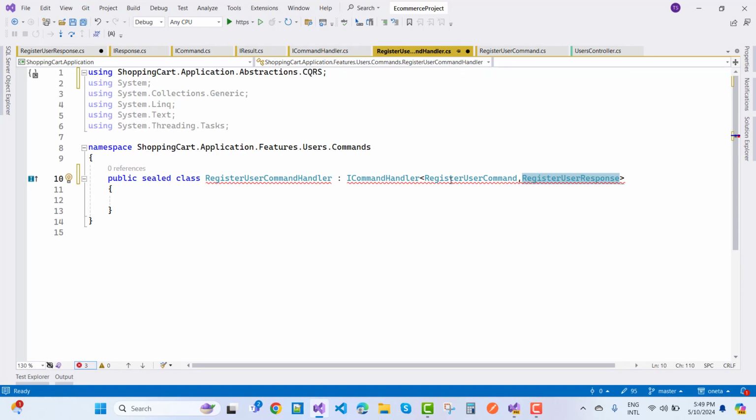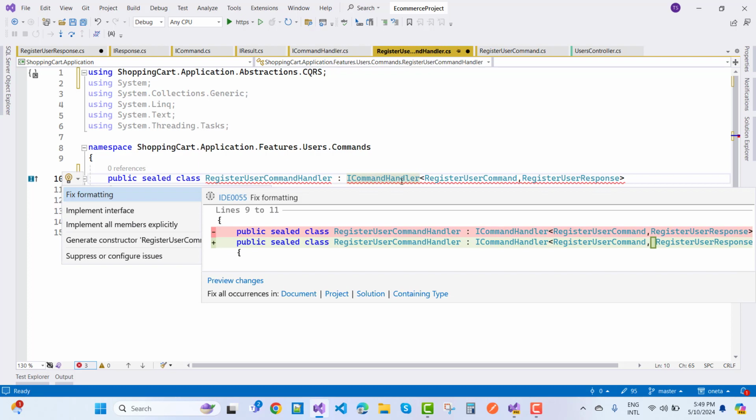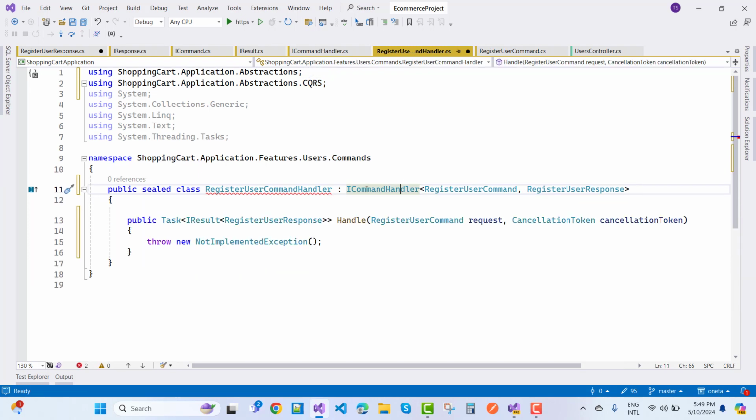So here we have a register user command that is the input type, and the output type is register user response. So that is implemented by ICommandHandler. So implement interface and implement. When we implement this ICommandHandler, we just get a Handle method. The Handle method is actually existing in IRequestHandler.